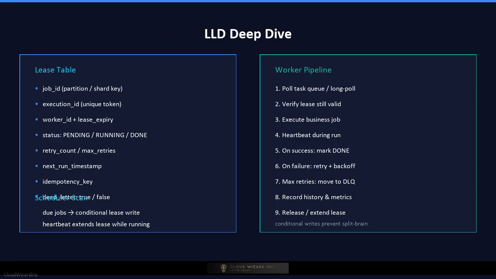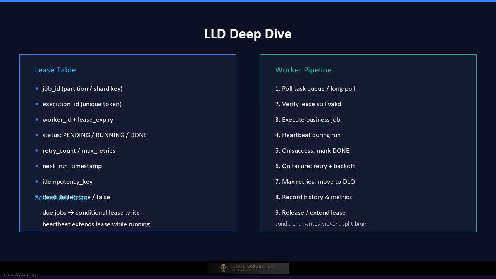Now the low-level design deep dive. The scheduler service is split into a control plane and a data plane. The control plane accepts API calls and writes to the job store. The data plane is a set of scheduler partitions, each responsible for a shard of jobs. A partition scans its shard for due jobs, acquires a lease by inserting or updating a row in the lease table with a conditional write, and publishes a task to the queue.